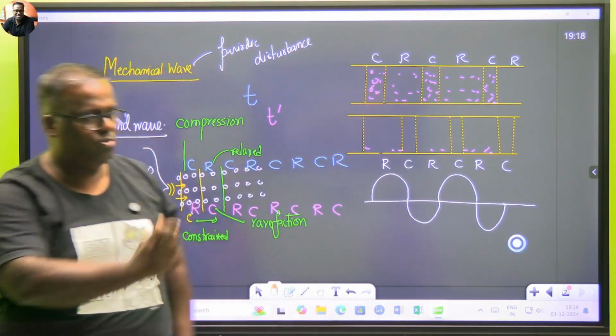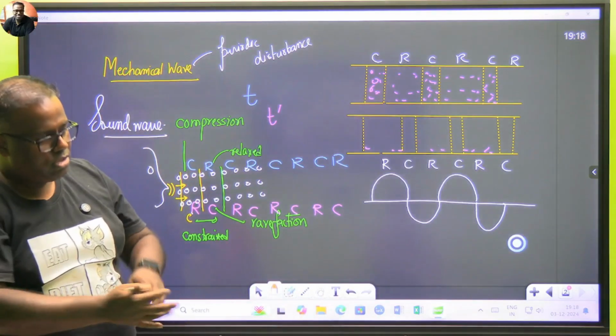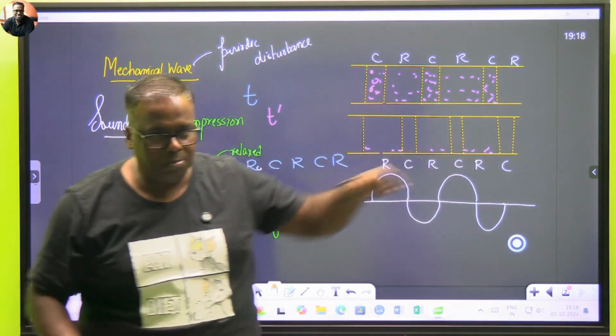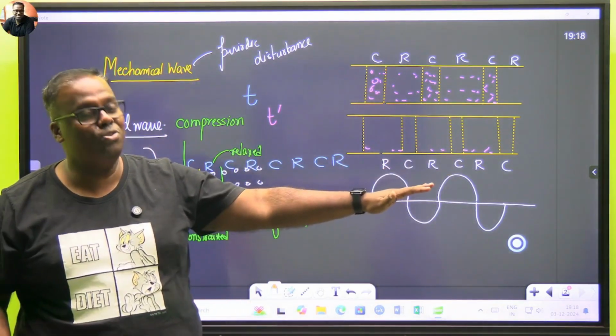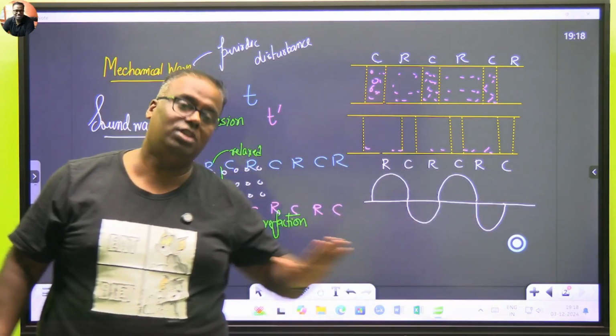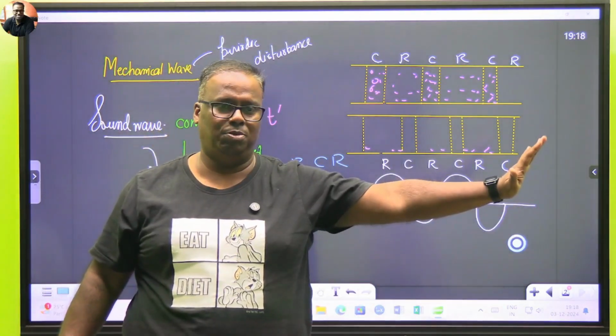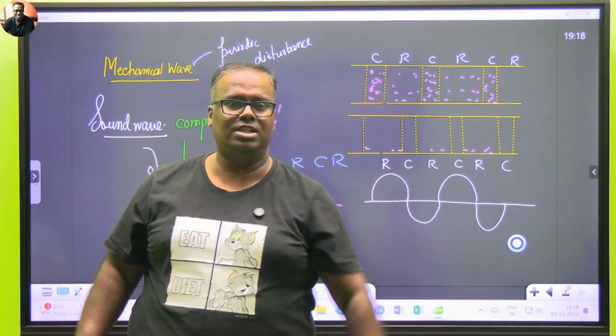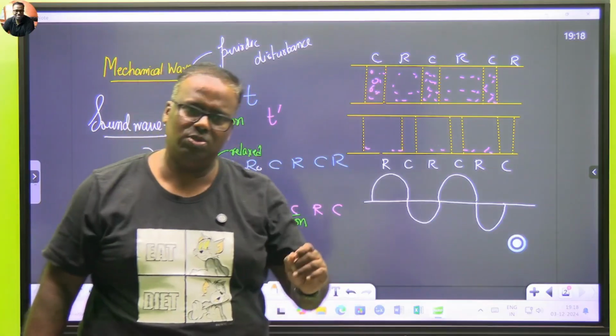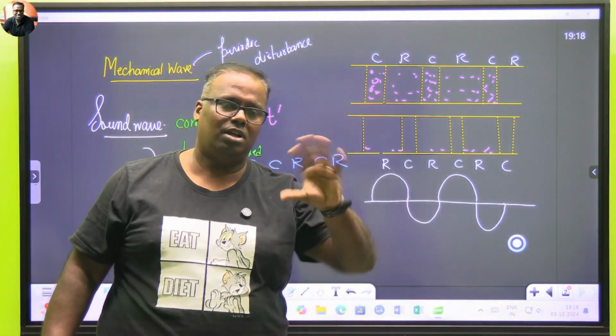You take a piece of stone and you throw it on that lake and you see the ripples going. The ripple is a disturbance. It goes on what? The water. The water is the medium on which the ripple is propagating. Is it a mechanical wave? Yes, it's a mechanical wave. This was the first way of classification.